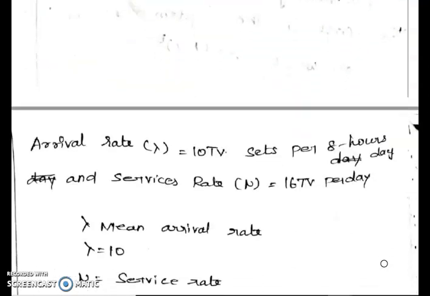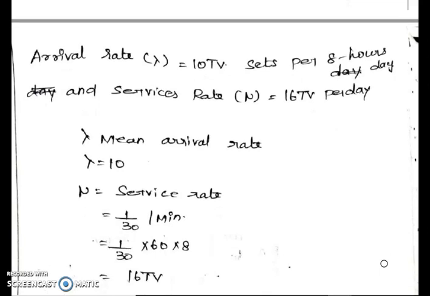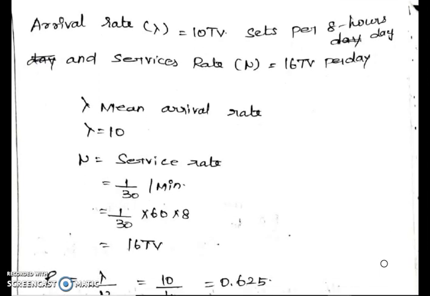Let's see how to solve this TV repairman problem. First, the solution: we have to find the arrival rate. The arrival rate lambda equals 10 TV sets per 8-hour day, already given in the question, and the service rate mu equals 16 per day. Lambda means arrival rate and mu means service rate.